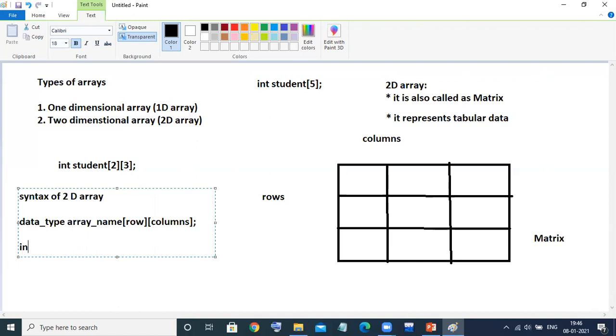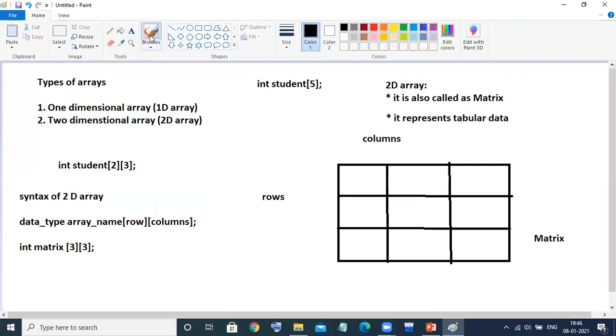Now, if I want to represent this kind of matrix, the declaration would be int, and suppose I take the name of the array as matrix. I declare two dimensions, meaning two square brackets. Then how many rows are there? Three rows and three columns. I'm referring to this diagram. This declaration represents this structure, 3 by 3, that is rows by columns: 3 rows and 3 columns.